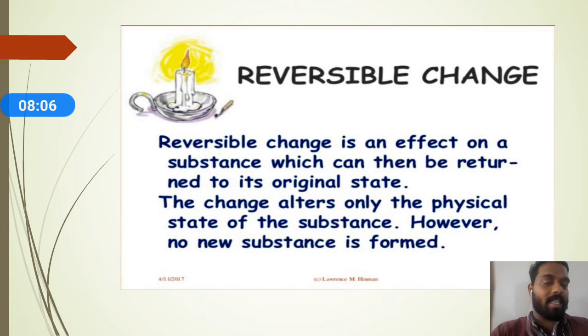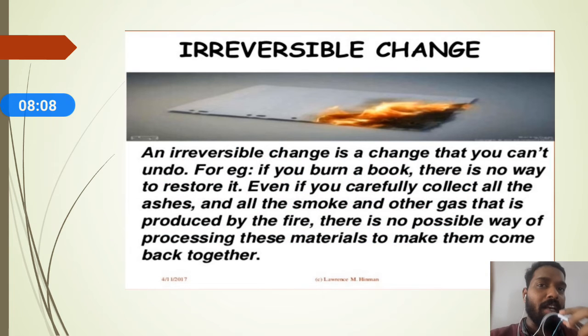So now we can see irreversible change. What does irreversible change mean? If any change occurs, once it occurs, you cannot convert it back into the same state, same position, same color or same size. Such kind of changes we can call irreversible change.